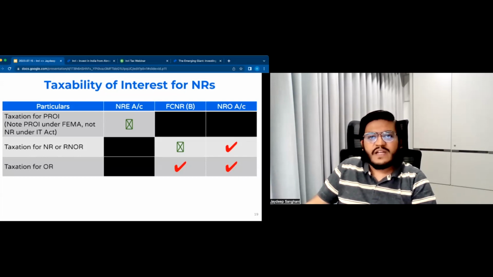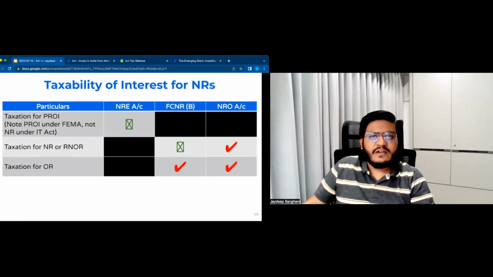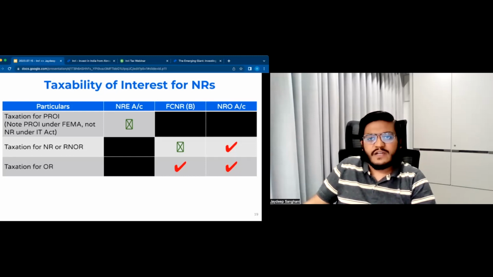Income from FCNR account of a non-resident. Here non-resident is under the Income Tax Act and not under FEMA. So FCNR account interest of a non-resident or of a person who is not ordinary resident, that is also exempt from tax in India. Basically, foreign currency interest is exempt if you are a non-resident or not an ordinary resident. However, you will still be required to pay taxes in your home country. So though this interest is not taxed in India, either from your NRE account or from your FCNR account, you will still be liable to pay taxes in your home country, subject that your home country follows a global system of taxation for residents.